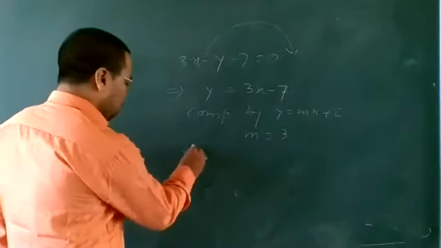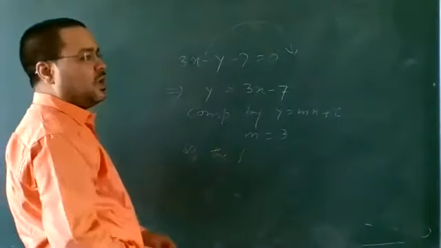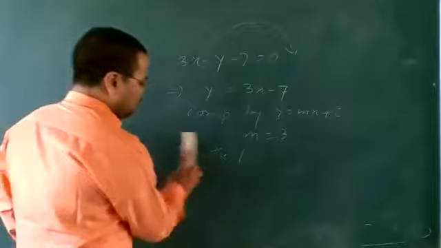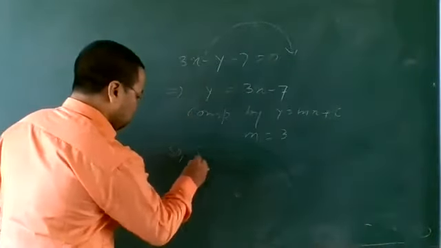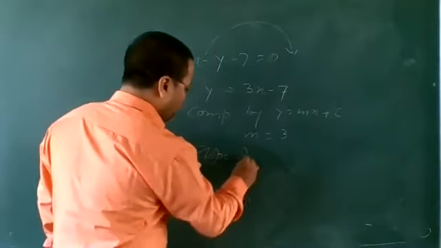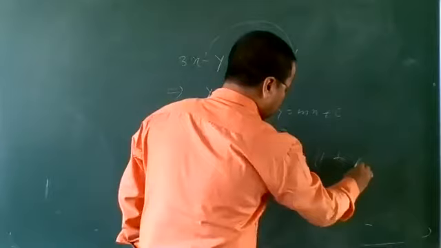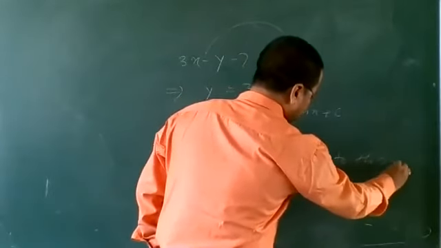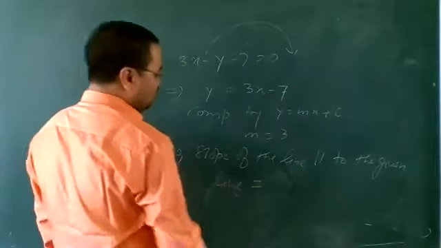So the slope of the line parallel to the given line is equal to 3.